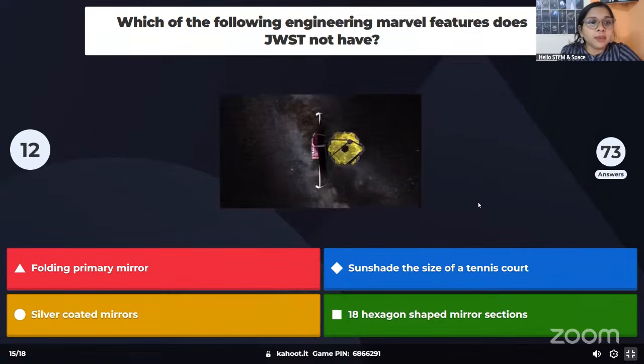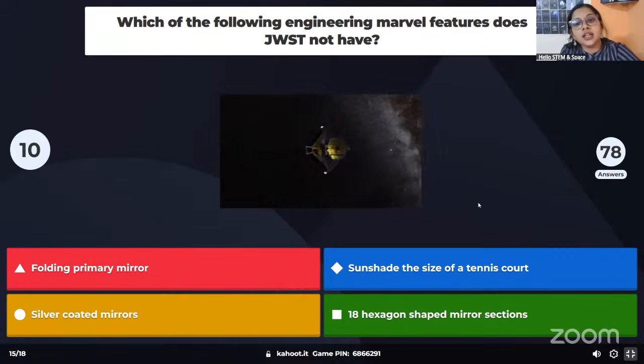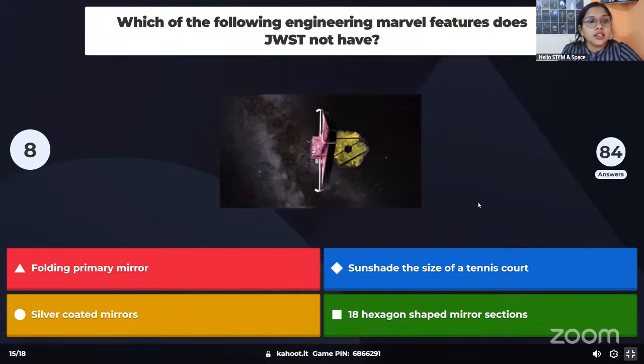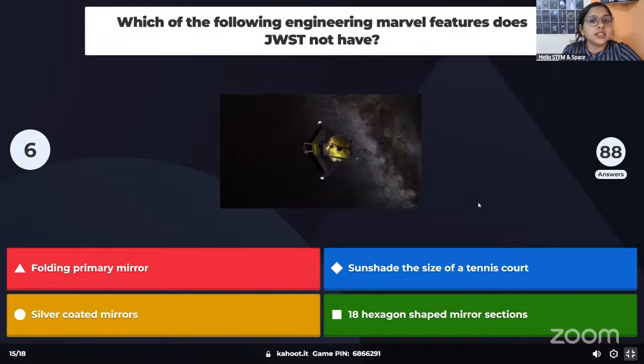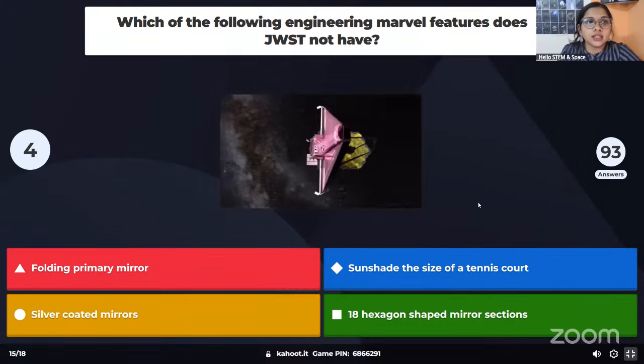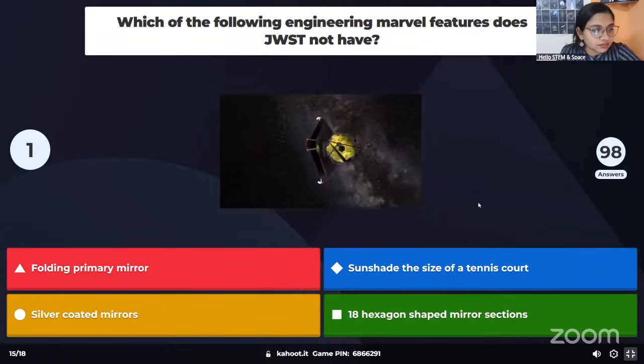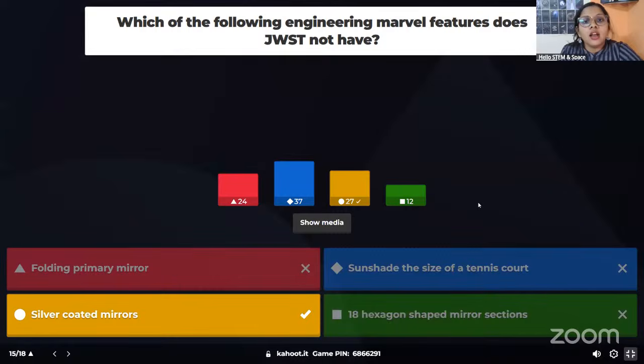Is it a folding primary mirror? Is it a sunshade the size of a tennis court? Is it silver coated mirrors, or is it 18 hexagonal shaped mirror segments? All right, it's a tough question. That's why we got a mixed up answer. So the correct answer is actually the silver coated mirrors.